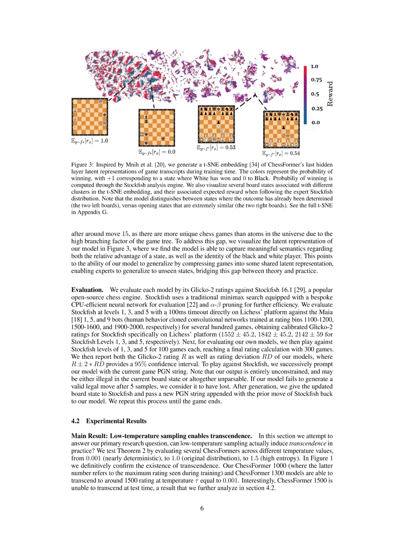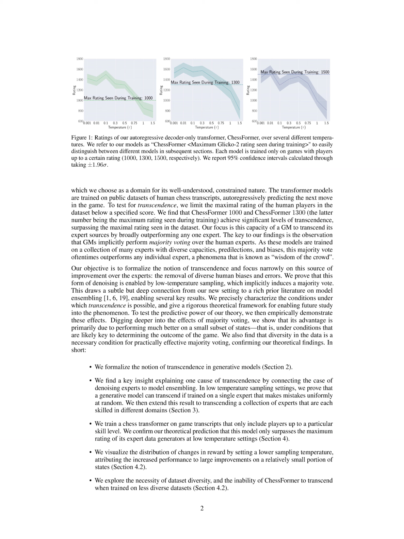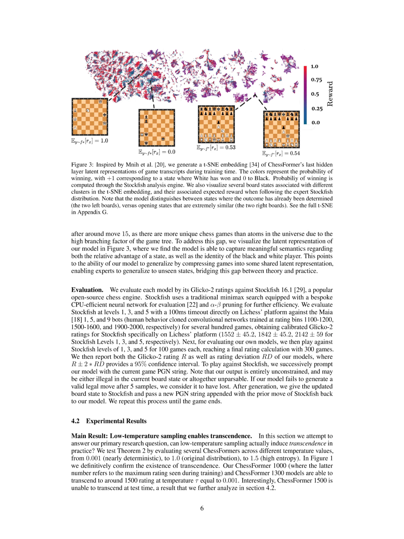The dataset is truncated by a maximum rating to limit the model's exposure to data up to a specific rating. The models are then evaluated by playing against a popular open-source chess engine at different levels with a 100 millisecond timeout directly on Lichess's platform. The Glicko-2 ratings of the models are calculated based on their performance against the chess engine. The evaluation is conducted by playing a certain number of games against different levels of the chess engine and calculating the Glicko-2 rating and rating deviation of the models.